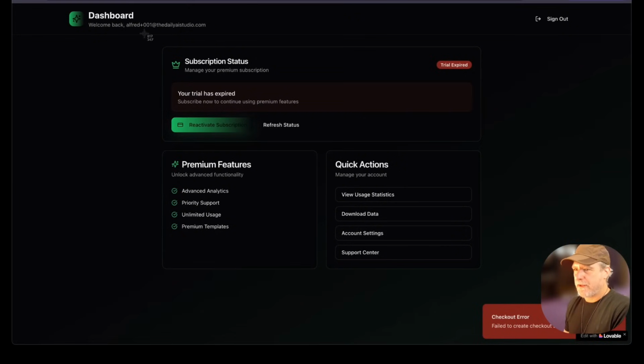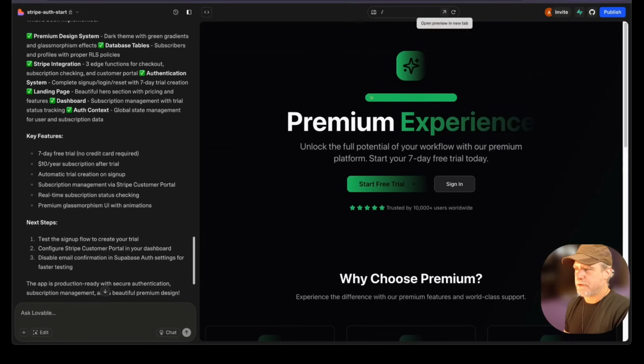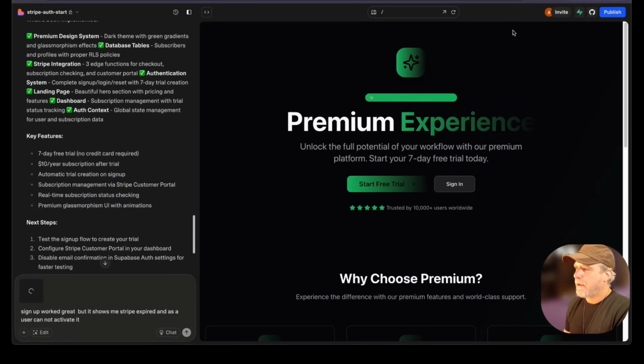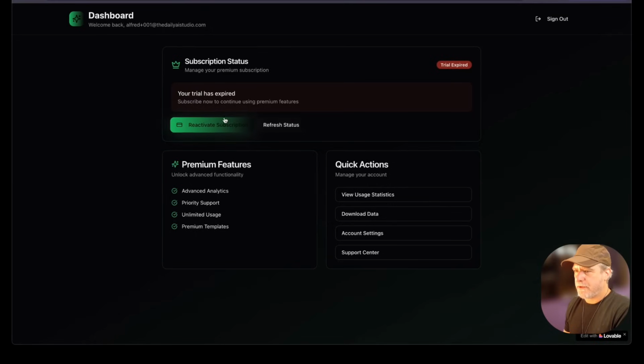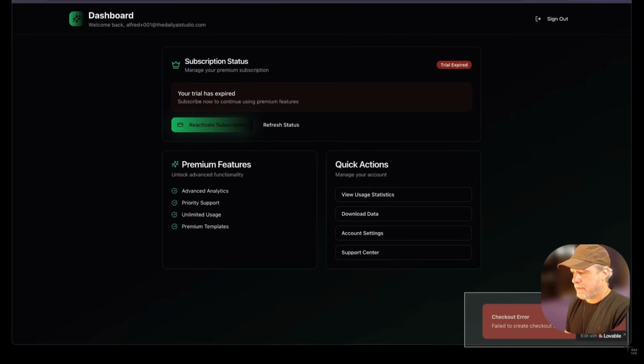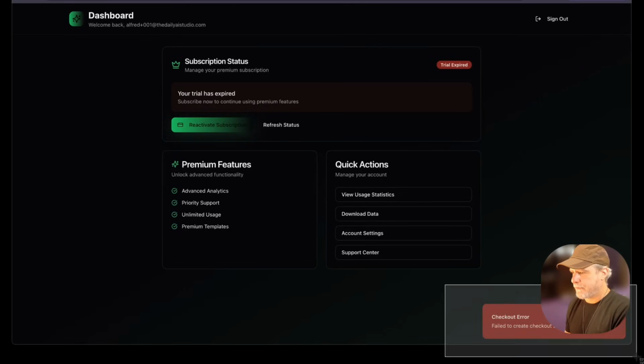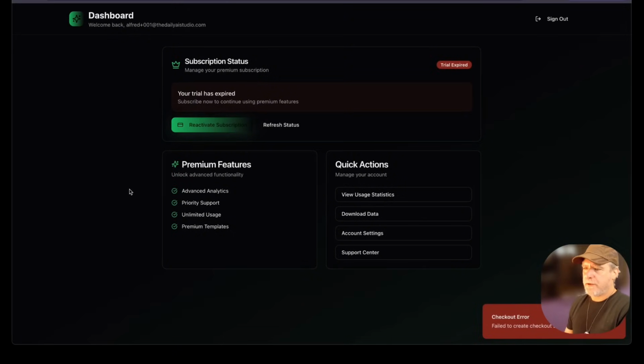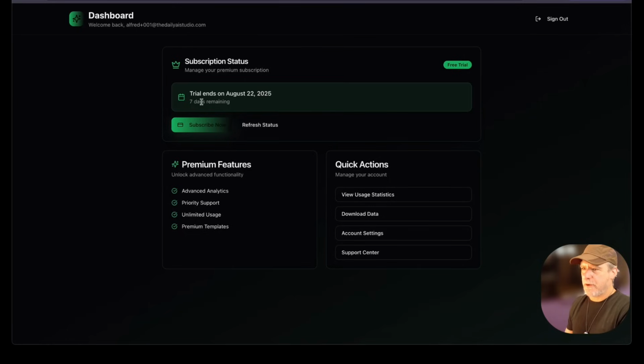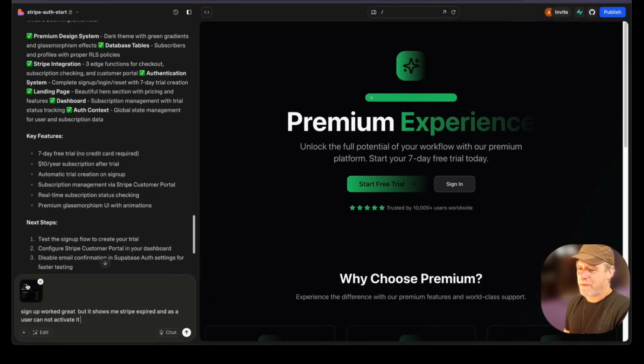So I'm going to let it know the auth worked, and then I'll just give it a heads up about that and see what it says. And what I'm going to tell it is when I press the reactivate button, it does that. And actually, I'm going to try and take a better screenshot one moment, just so I don't put its little logo in there. Okay. So now, if I refresh the status, oh, look at it. Oh, it was a race condition. Interesting. So that was a race condition. I'm not going to worry about that right now.